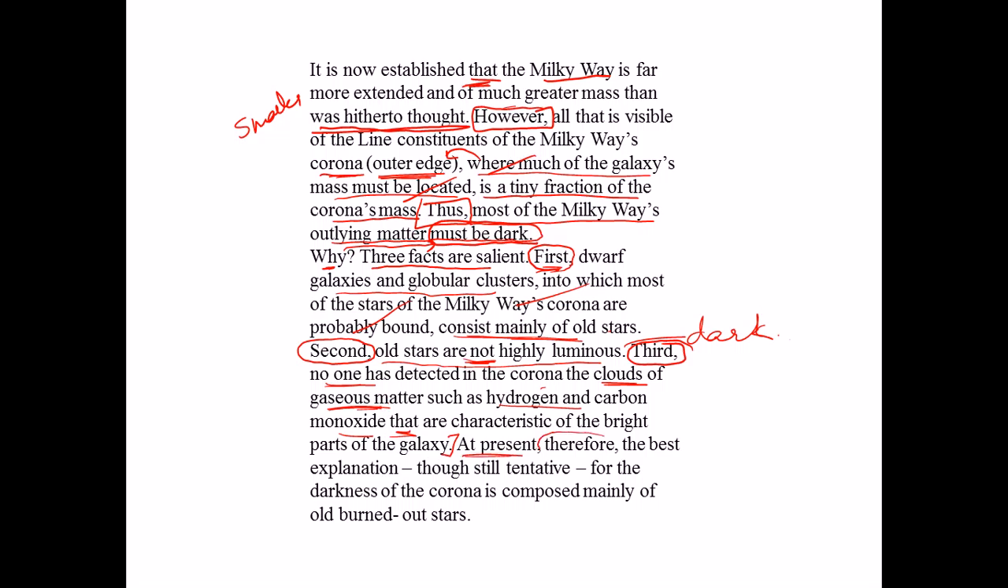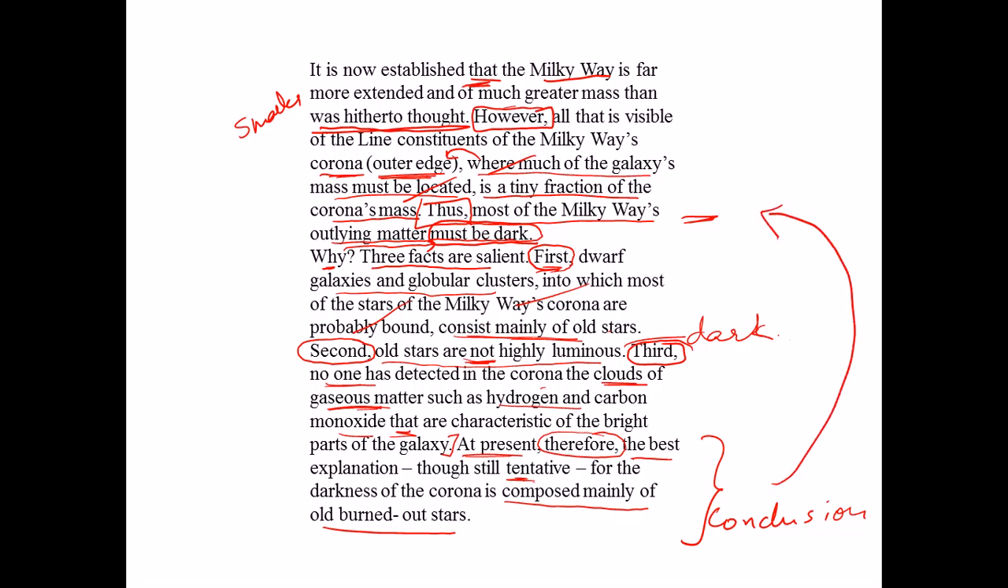At present, therefore, another transition word which concludes the entire paragraph, the best explanation, though still tentative, for the darkness of the corona is that it is composed mainly of old burned out stars. So this is our conclusion. We have made two conclusions. One here, it says that it must be dark, and why must it be dark? Because it consists of old burned out stars, and that is the reason we can say that it is of much greater mass than it was thought up till now. So let's work with the questions.